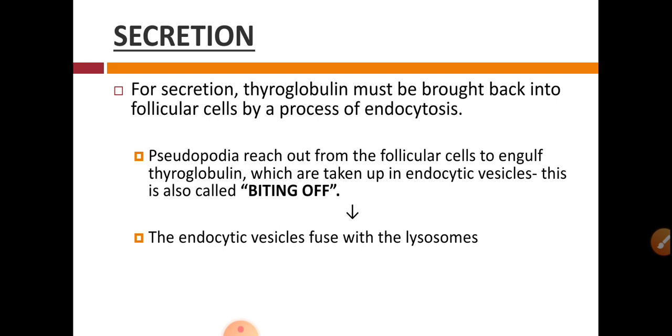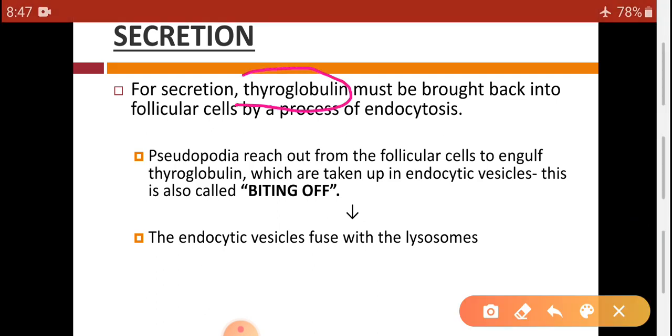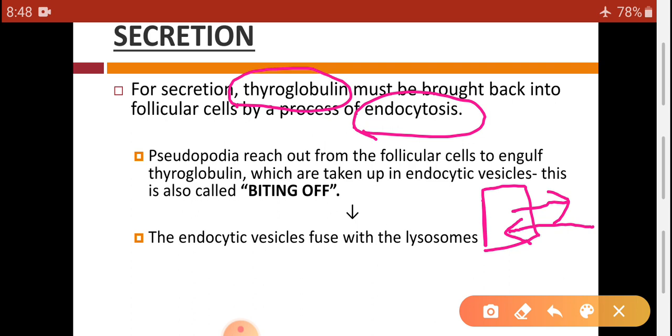For secretion, thyroglobulin must be brought back into follicular cells. Here the word "brought back" is used because thyroglobulin is synthesized in the follicular cells and transported into the follicular cavity, but this thyroglobulin must be brought back into the follicular cells by the process of endocytosis, while during transport into the follicular cavity the process was exocytosis.